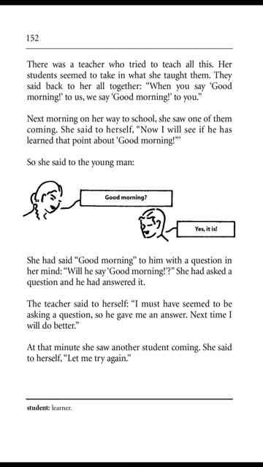So she said to the young man, Good morning? Yes, it is. She had said good morning to him with a question in her mind. Will he say good morning? She had asked a question and he had answered it. The teacher said to herself, I must have seemed to be asking a question, so he gave me an answer. Next time I will do better.